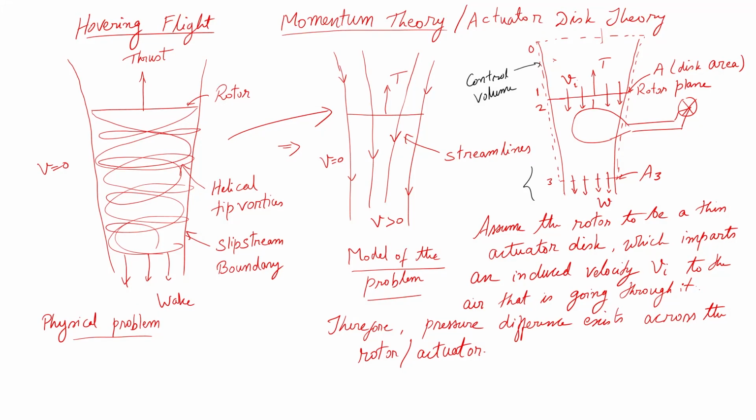So, in the previous class we talked about how we can try to model a hovering rotor, and in the earlier introductory video we saw the kind of flow field that a rotor generates. You have tip vortices getting shed and they come in a helical shape. We said all that complexity is fine, but we can model that with the simplest possible theory called momentum theory, where we assume that the flow is nicely streamlined in a particular manner, going straight through, the way you see here in the sketch.